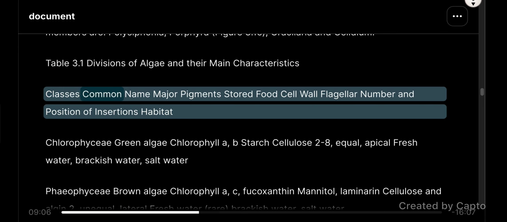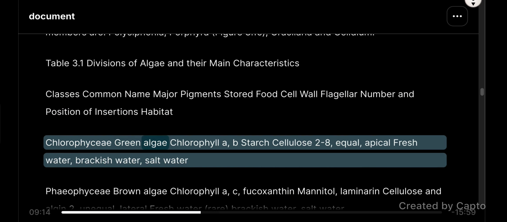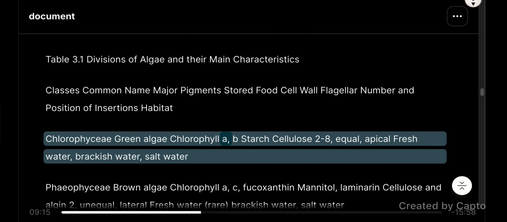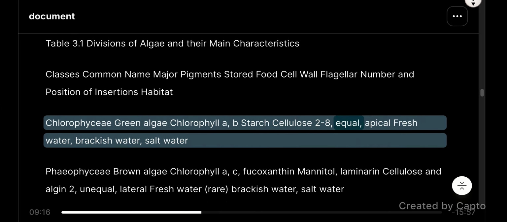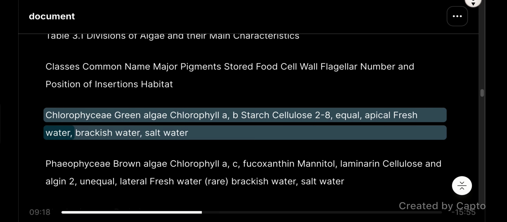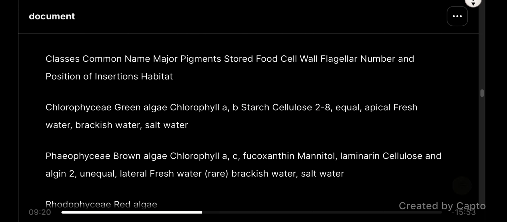Classes, common name, major pigments, stored food, cell wall, flagella number and position of insertion, habitat. Chlorophyceae, green algae: chlorophyll a, b; starch; cellulose; 2-8, equal, apical; freshwater, brackish water, salt water.